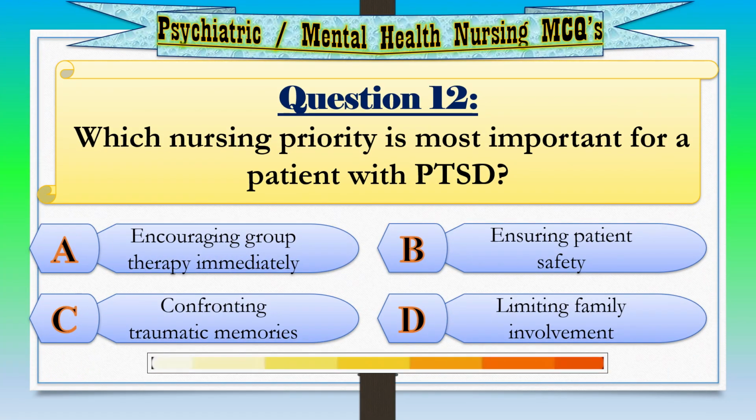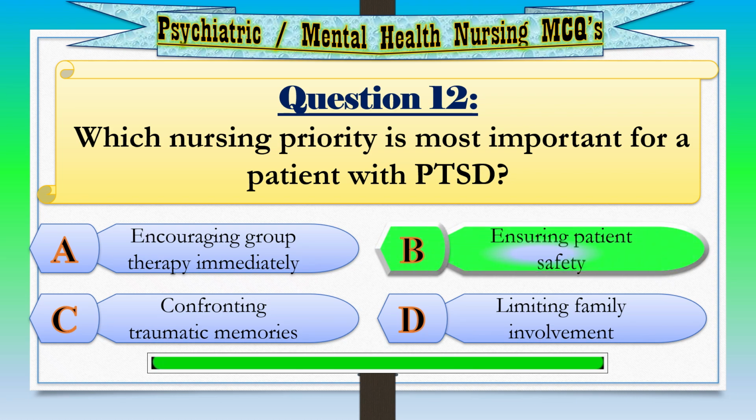Question 12. Which nursing priority is most important for a patient with PTSD? Option A, encouraging group therapy immediately. Option B, ensuring patient safety. Option C, confronting traumatic memories. Option D, limiting family involvement. Correct answer, option B, ensuring patient safety.